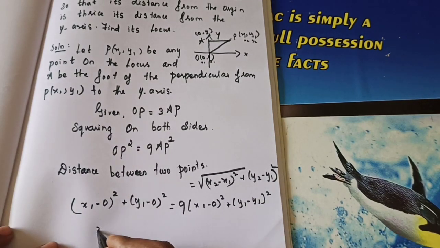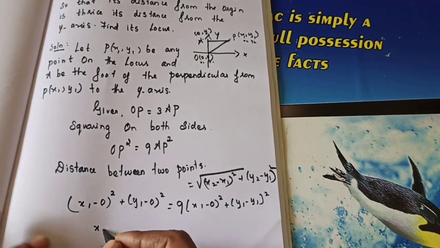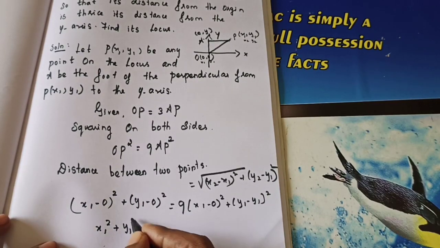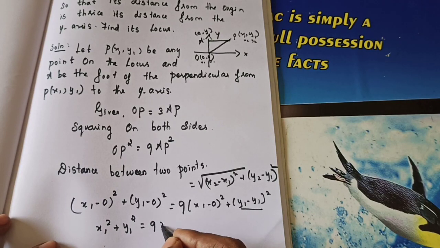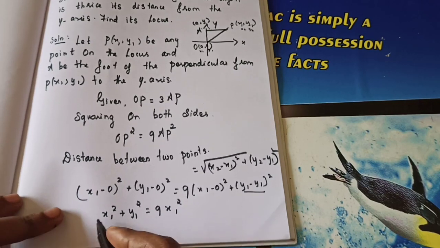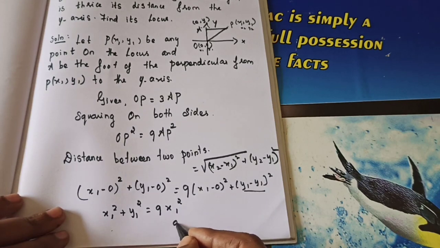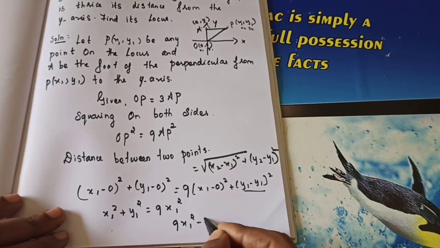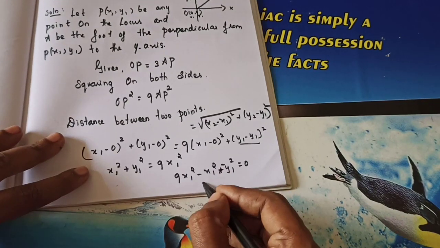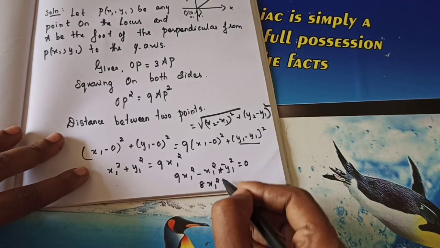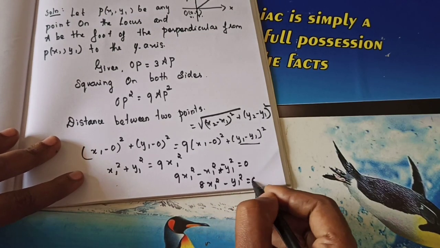So x1 square plus y1 square is equal to 9 into x1 square, as this will be 0. Bring this to this side. So 9x1 square minus x1 square minus y1 square is equal to 0. From that, 8x1 square minus y1 square is equal to 0.